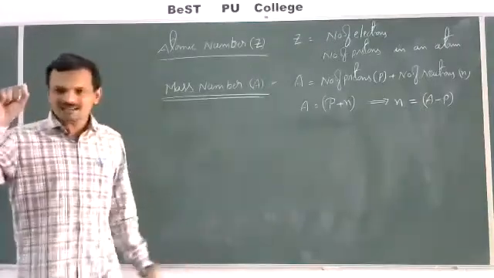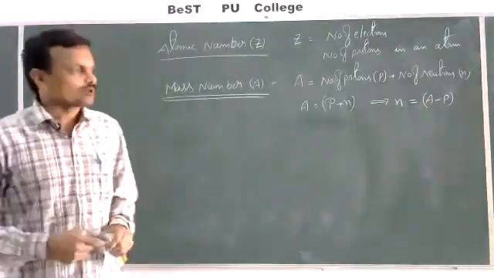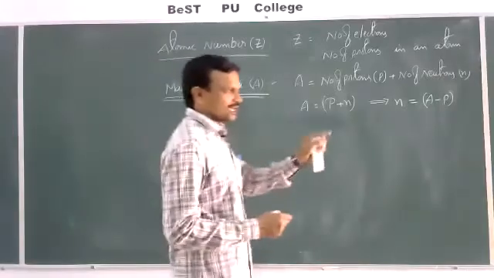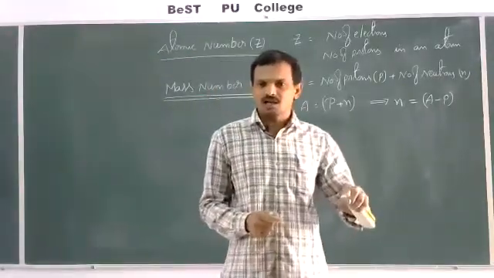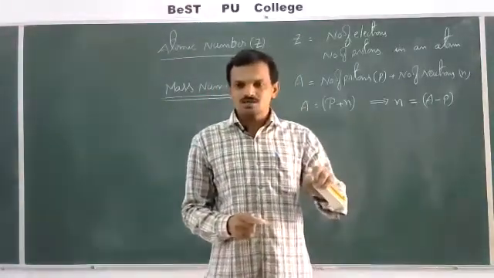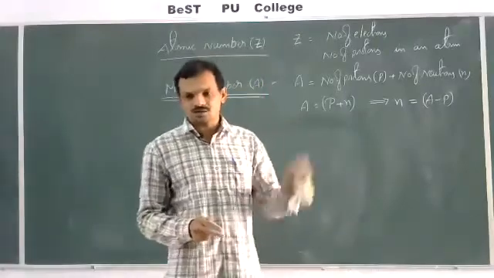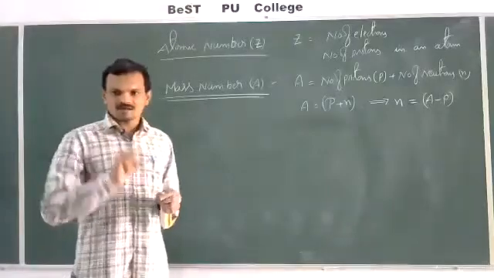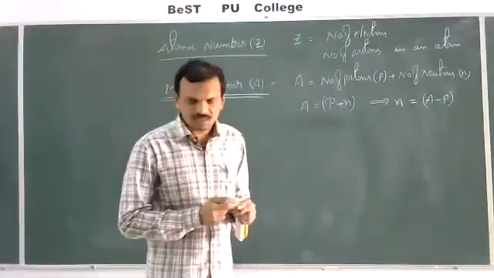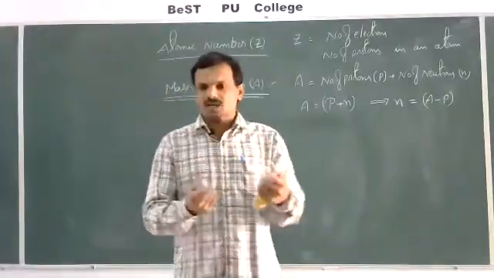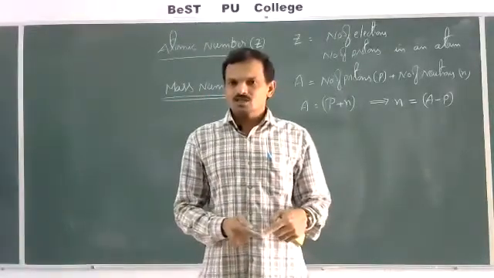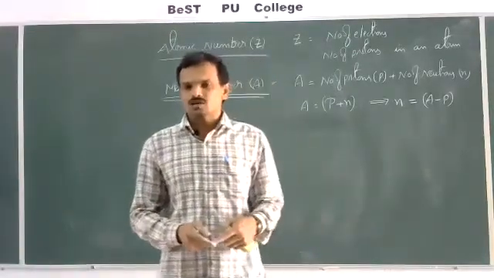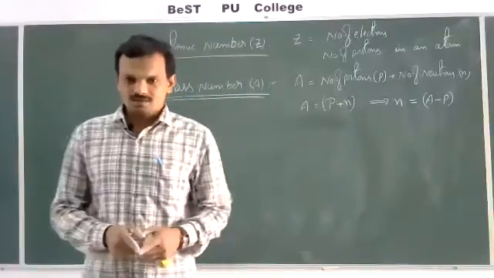See, when an atom becomes an ion, either a positive ion or a negative ion, there is no change in the number of protons or neutrons. There is a difference only in electrons. When an atom becomes an ion, it may lose electrons or it may gain electrons. There is no change in the composition of the nucleus.